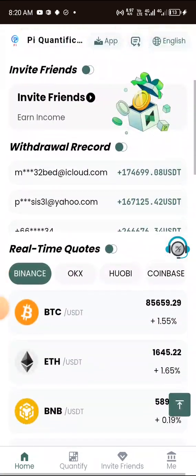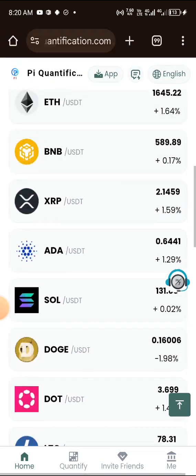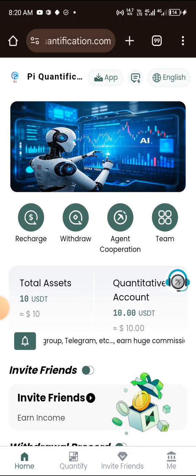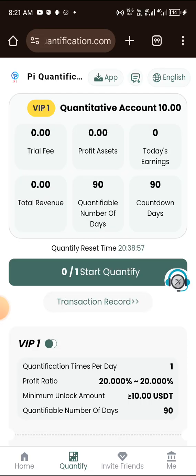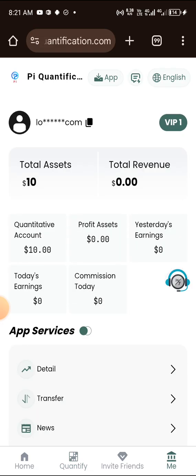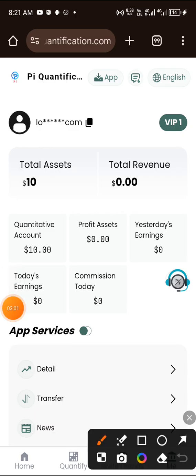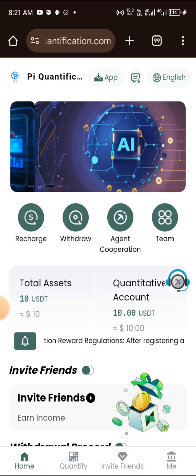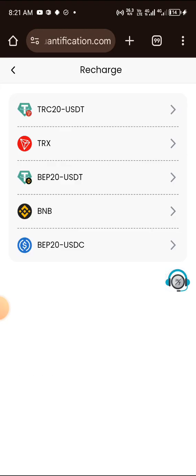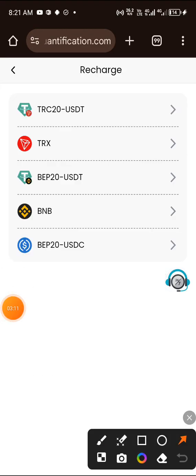So let me show you. I have already invested in VIP 1. I do with what my power can carry. So I'm going to show you what you'll be doing. I see my total assets here, $10. So if you want to make your deposit, this is where you're going to click home, then click on recharge up here.